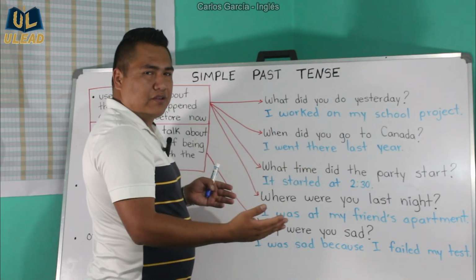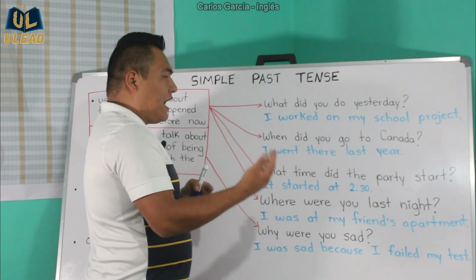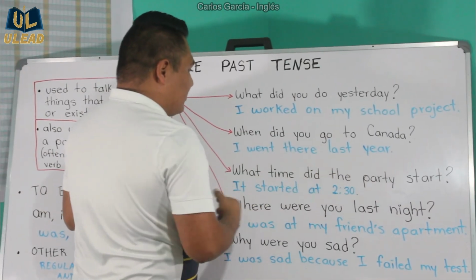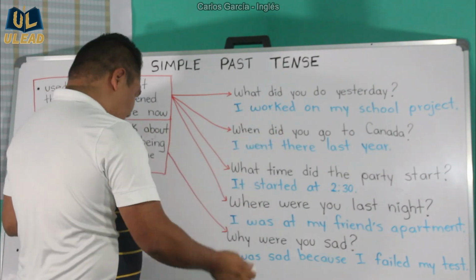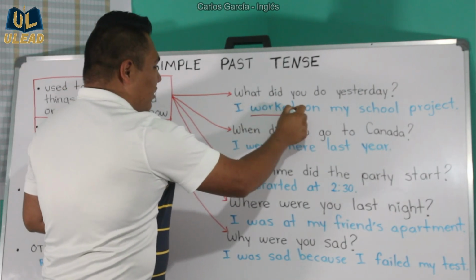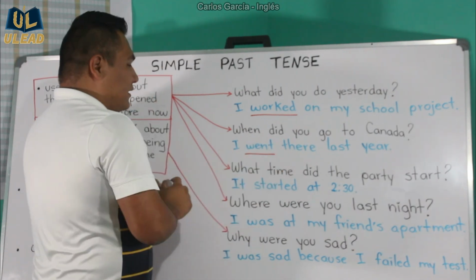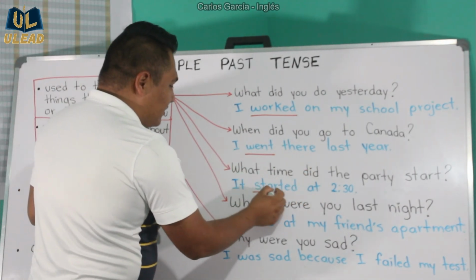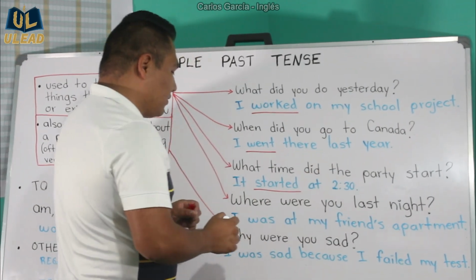When did you celebrate your birthday? When did this happen? Okay, I went there last year. So if you notice, I'm using here the past tense of the verb, okay? I worked, I went. Another example is, what time did the party start? Okay, it started at 2:30.